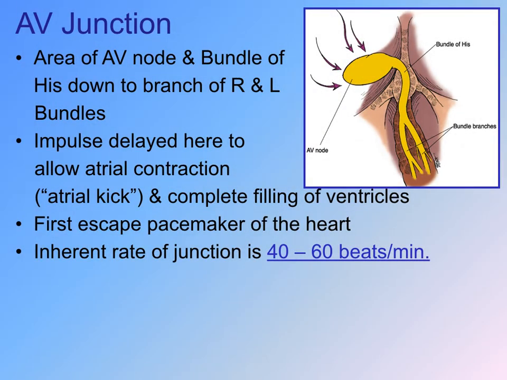The AV junction is the area of the AV node and the bundle of His down to the branch of the right and left bundles. The function here is to delay the impulse and allow the atrial contraction to really occur, causing the atrial kick, and then complete the filling of the ventricles as the atria eject the last of their blood. It's the first escape pacemaker of the heart, meaning if our SA node fails us, hopefully our AV junction will take its place. The inherent rate of the junction is 40 to 60 beats per minute, another very important piece of information.